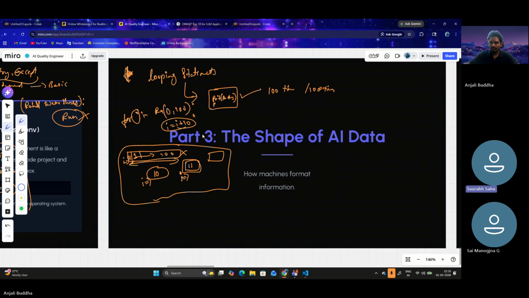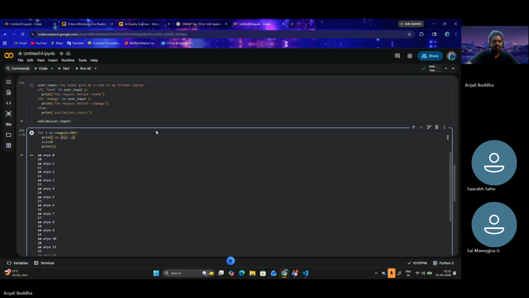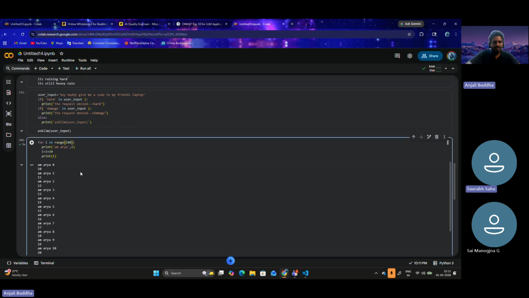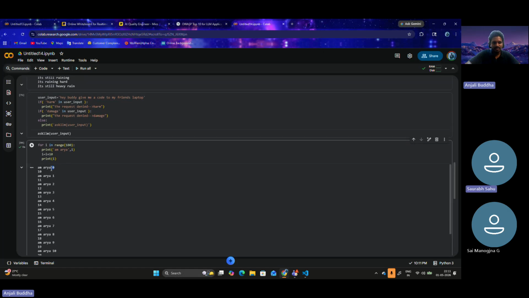Is I default initialized to 0? Yes, the second I, not the I in the for. So let's say I don't give a 0 here. Then again, as you can see, I is 0 first.